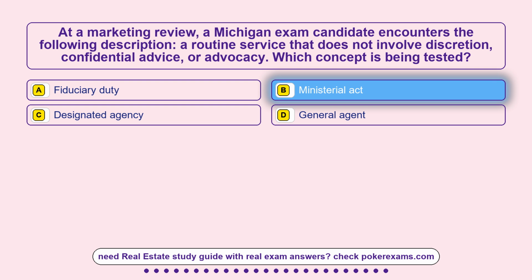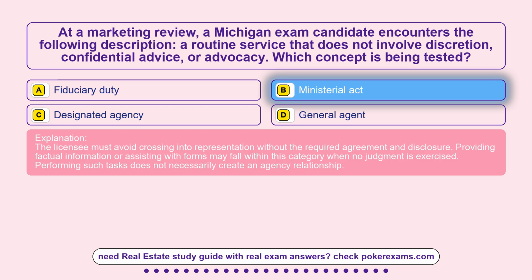The correct answer is option B, ministerial act. The licensee must avoid crossing into representation without the required agreement and disclosure. Providing factual information or assisting with forms may fall within this category when no judgment is exercised. Performing such tasks does not necessarily create an agency relationship.